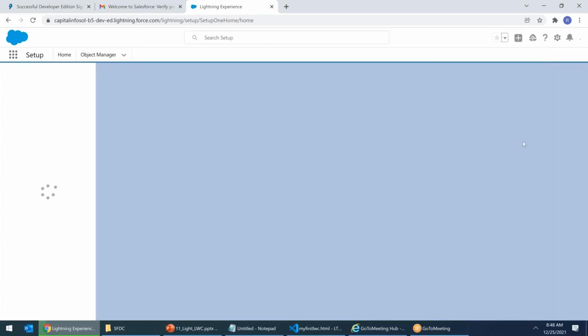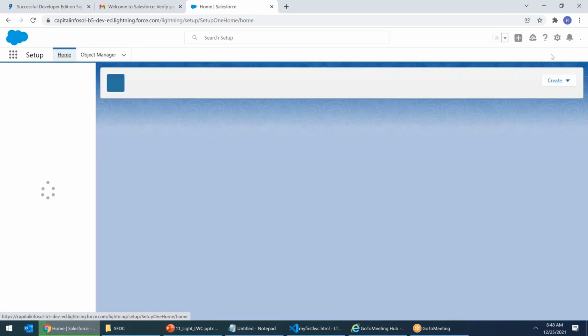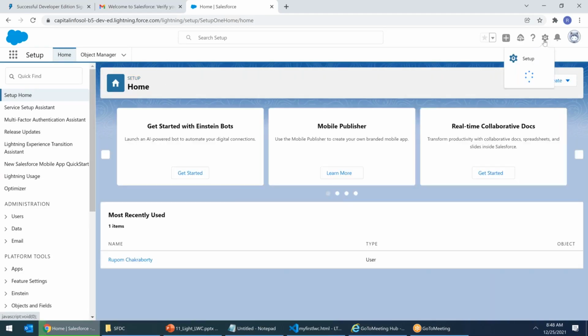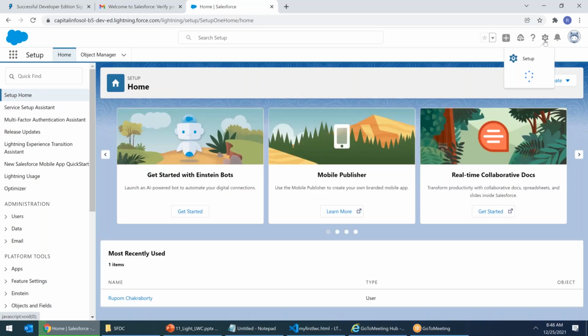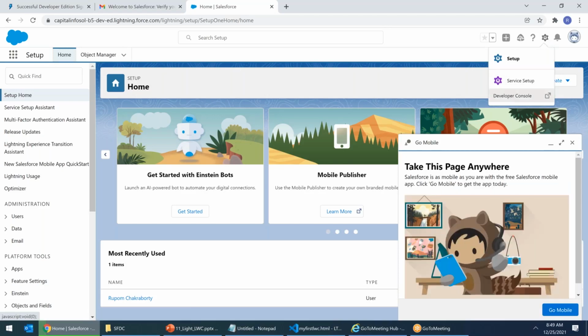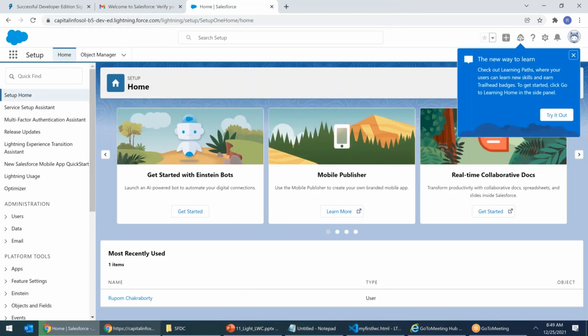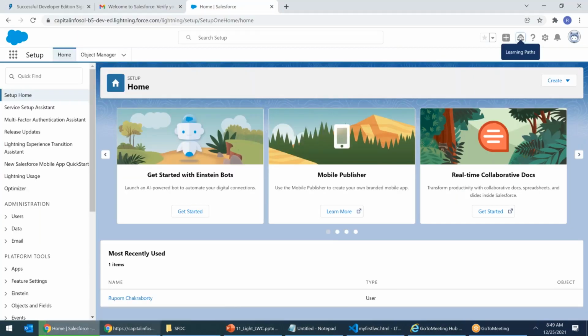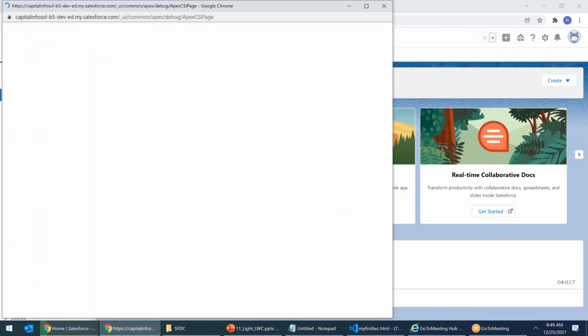rupam@lt123.com. Right? Now, to do programming, I will click on developer console, setup. I click on setup. I click on developer console. My developer console is now opening. There we go. Developer console.